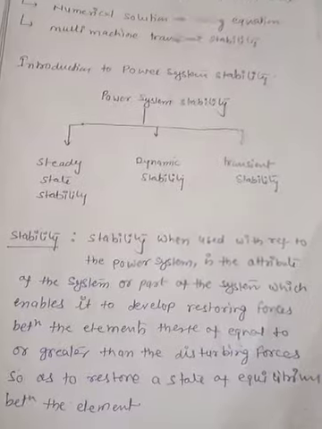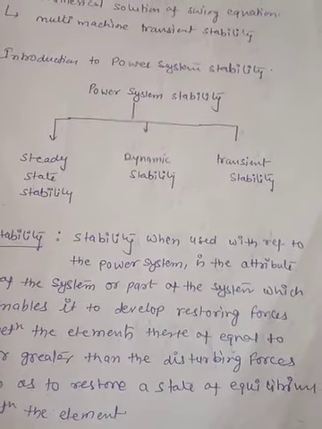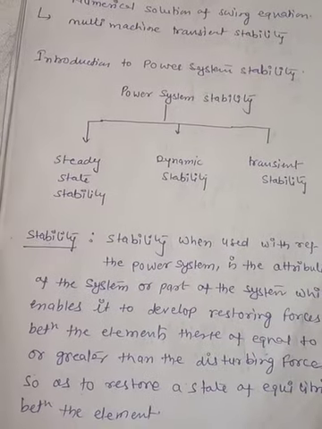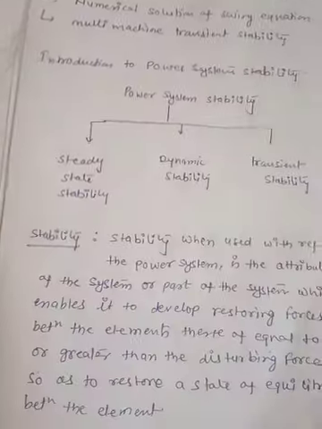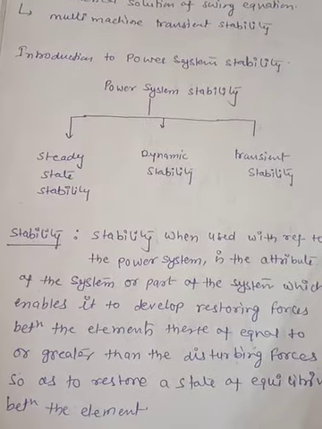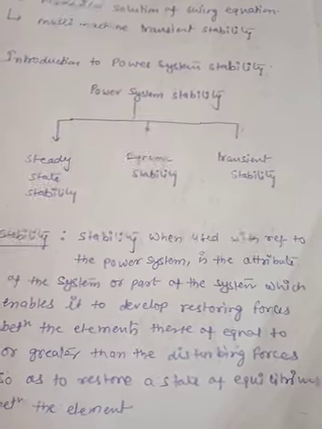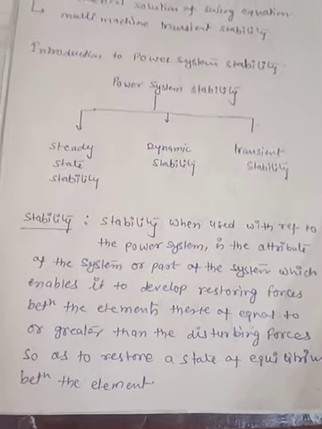Now before understanding transient stability or the other aspects of stability, stability, when used with reference to the power system, is defined as the attribute of the system or part of the system which enables it to develop a restoring force between the elements equal to or greater than the disturbing force, so as to restore a state of equilibrium between the elements.